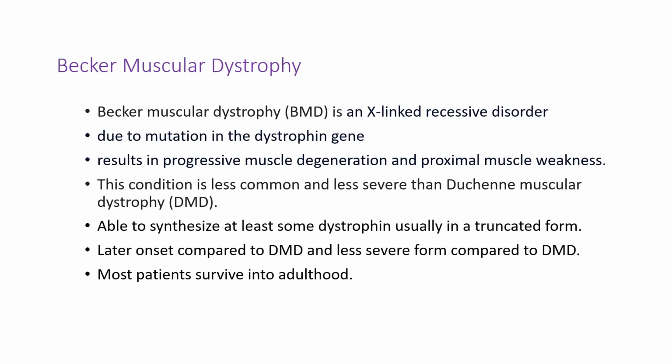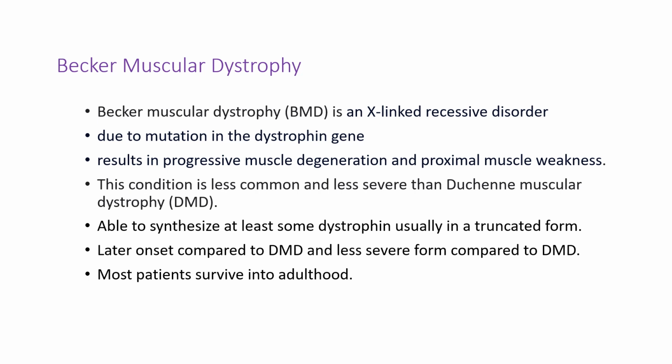Now we look at Becker muscular dystrophy, which is also an X-linked recessive disorder and is also due to mutation in the dystrophin gene. It also results in progressive muscle degeneration and proximal muscle weakness, but this condition is less common and less severe than Duchenne muscular dystrophy. It is because patients with this disease are able to synthesize at least some dystrophin, sometimes in its truncated form.